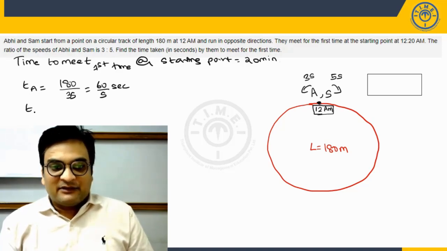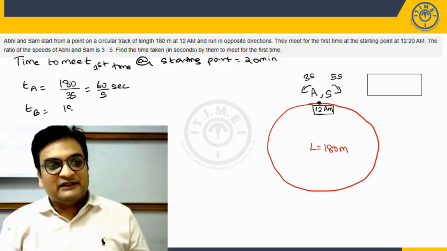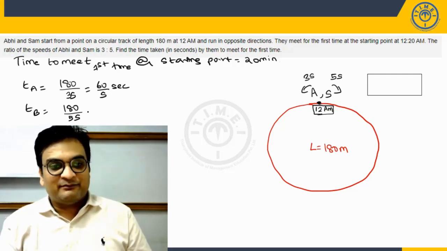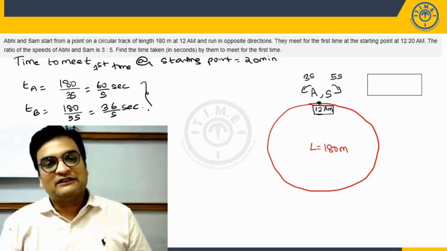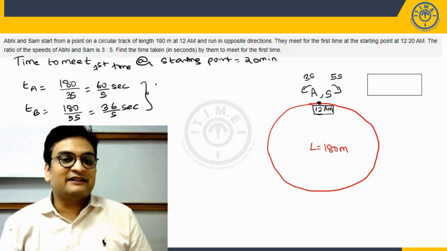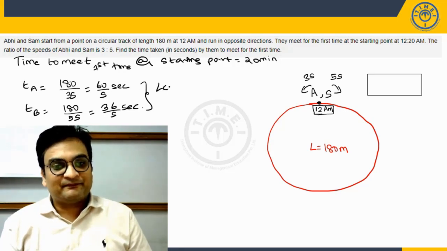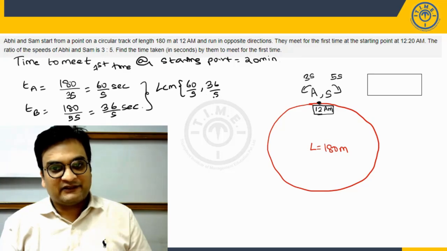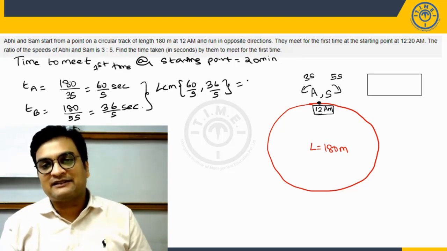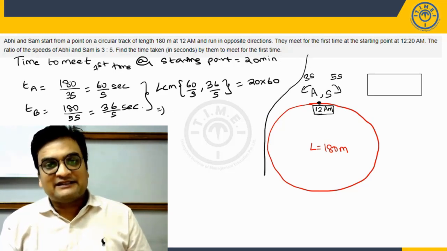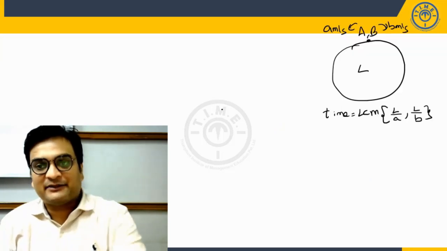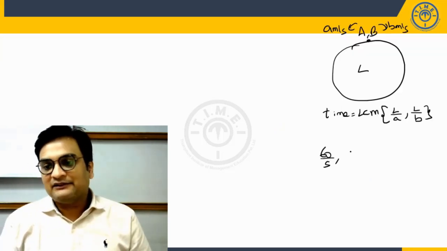Now time taken by B to cover one round will be length of the track by speed of B, which is going to be 36 by S seconds. Now once we know this too, can we not say that LCM of these two, 36 by S, is going to be 20 minutes. Let's also write that in seconds. We can say this. So what is LCM of these two? Let's calculate it separately. 60 by S, 36 by S.